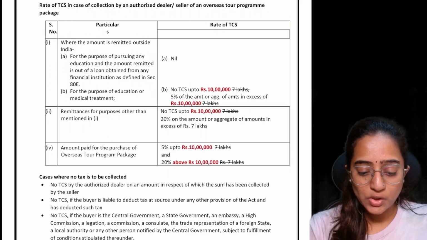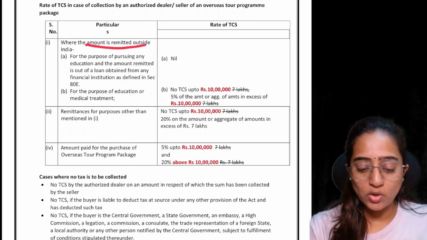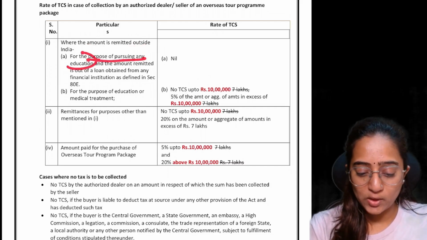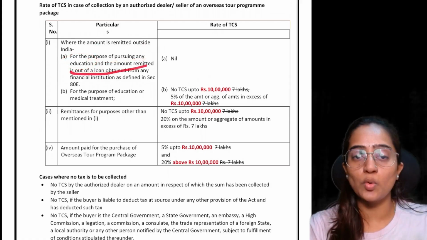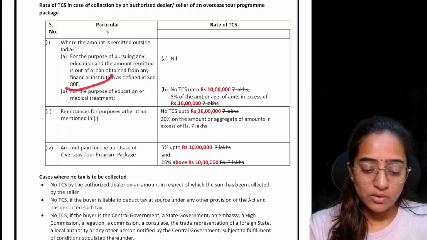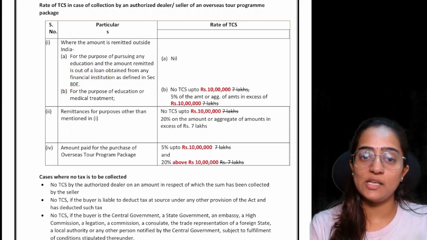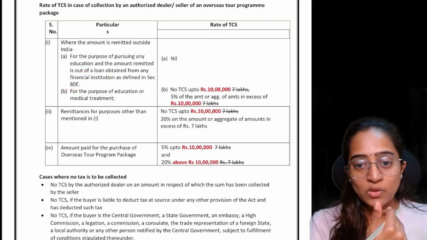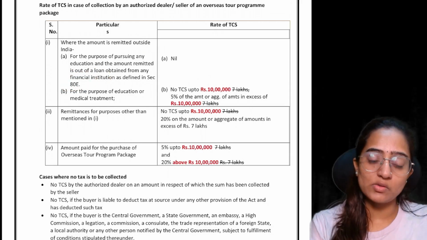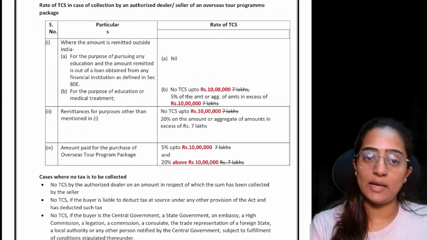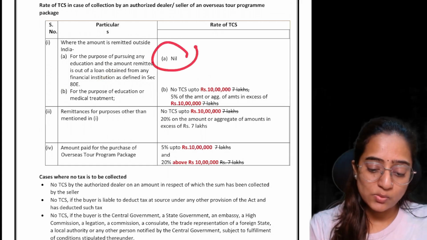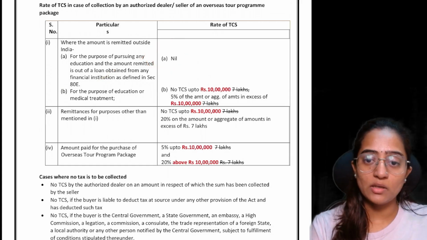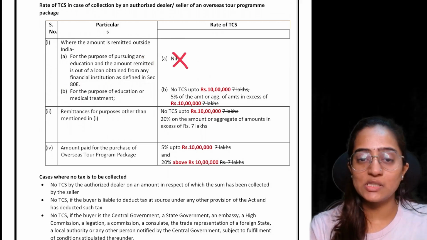In the first situation, you are remitting the amount outside India for the purpose of education, out of a loan obtained from a financial institution, as defined under section 80E for higher education. You can take the deduction under section 80E for that matter. In this case, what is it? Nil.